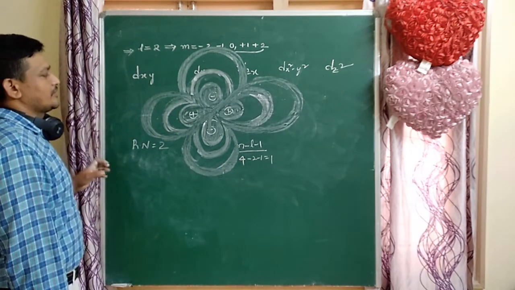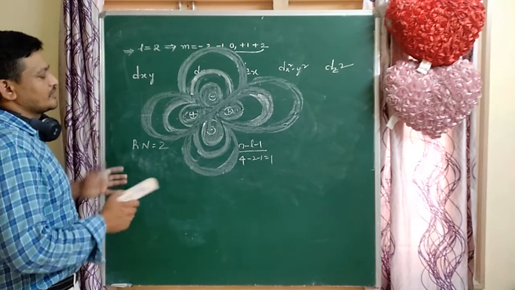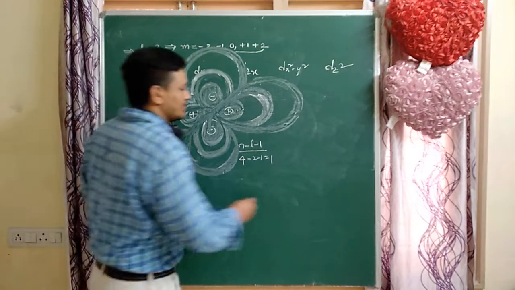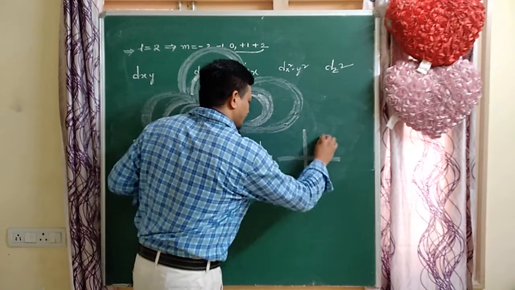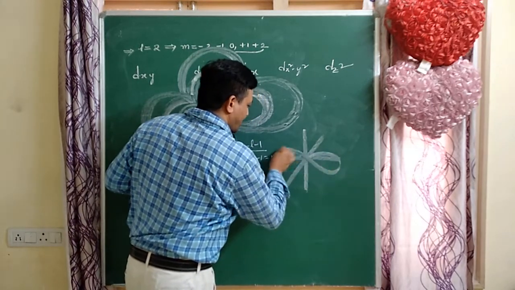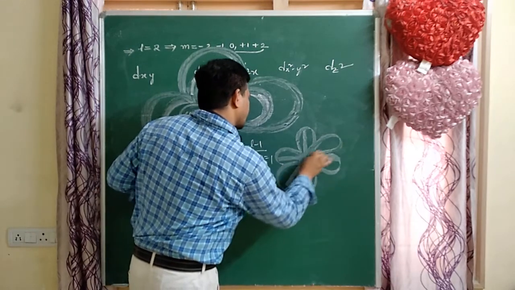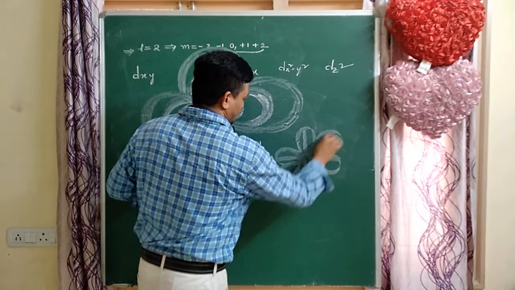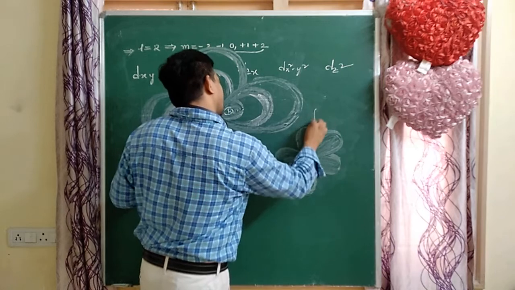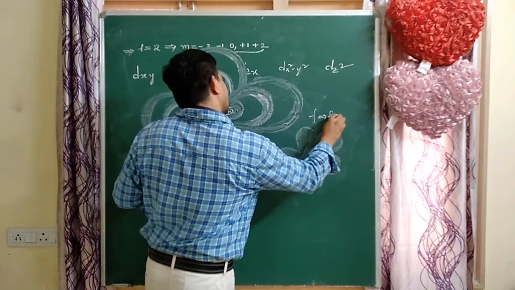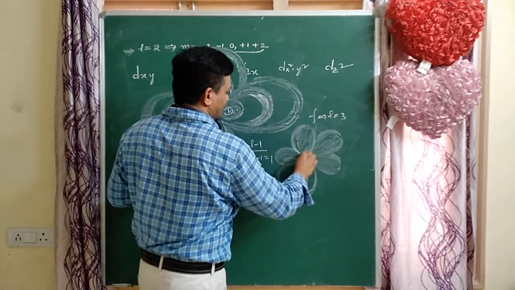These are the shapes of the orbitals. For the f orbital, L equals 3, so there are 3 directions. Three directions make a very complicated structure in two dimensions, so it is a complex structure. How many directions? 3 directions, because for the f orbital L equals 3. So 3 directions, 6 lobes. These are complex structures.